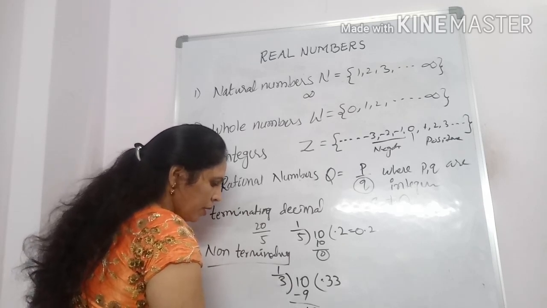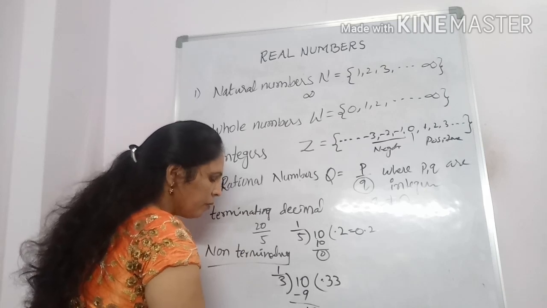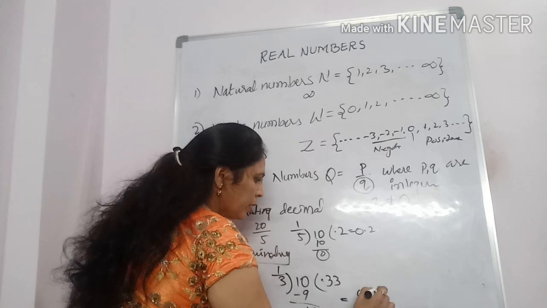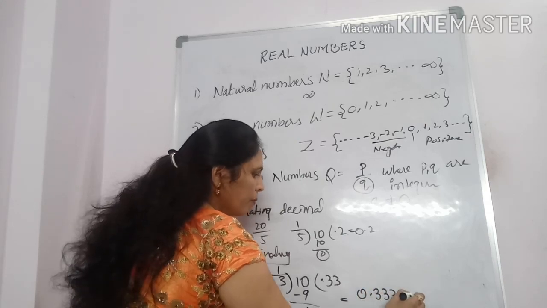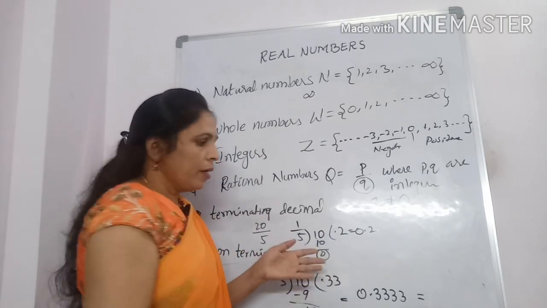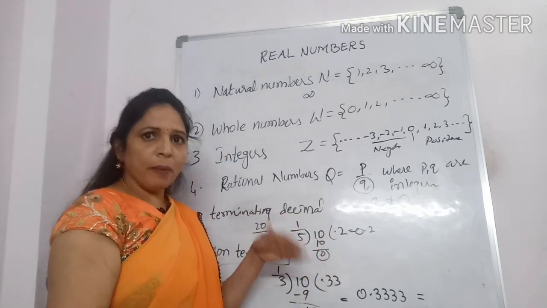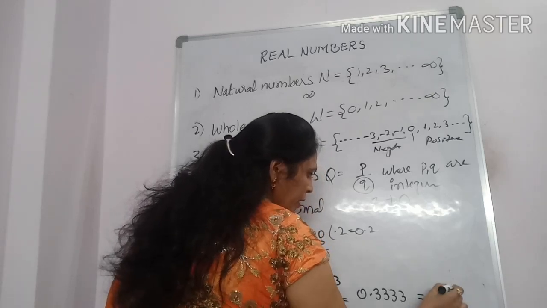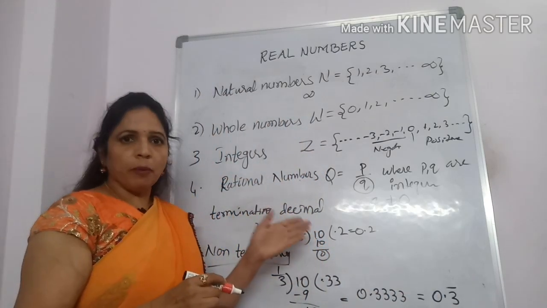The division continues with no end. So we can write 0.3333, where 3 is repeating or recurring. We can write 0.3 bar.